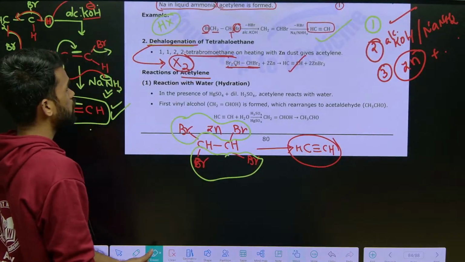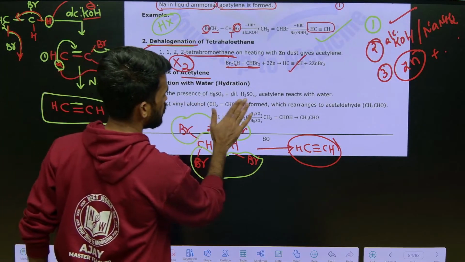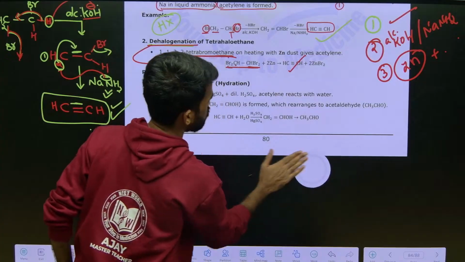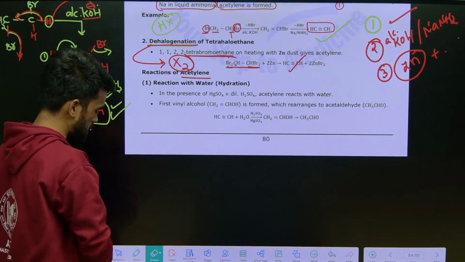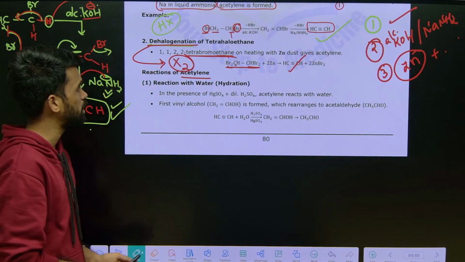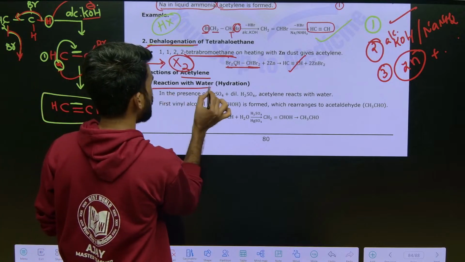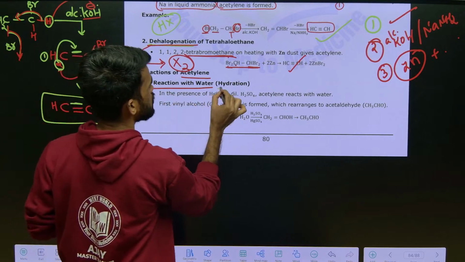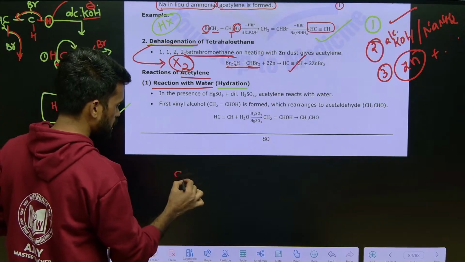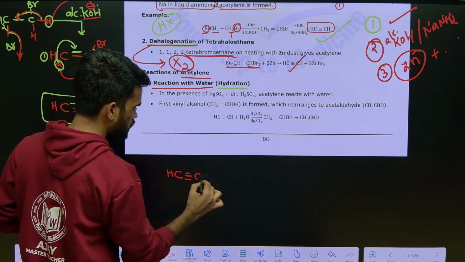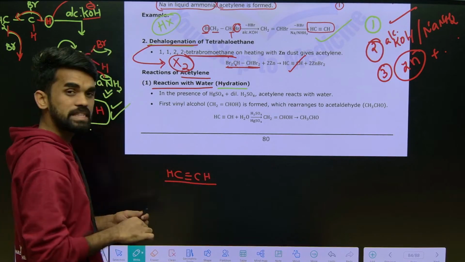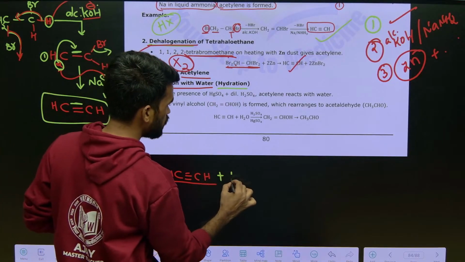Next one is reactions of acetylene. What are the reactions shown by this acetylene, they are asking. Very simple, the first is the reaction with water, which means hydration. So just take here CH triple bond CH. This is acetylene, or ethyne you can call. To this we need to add water.